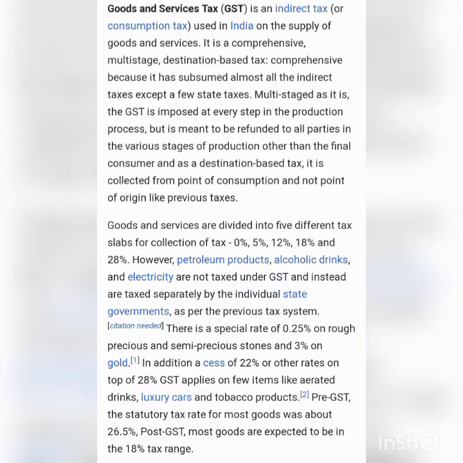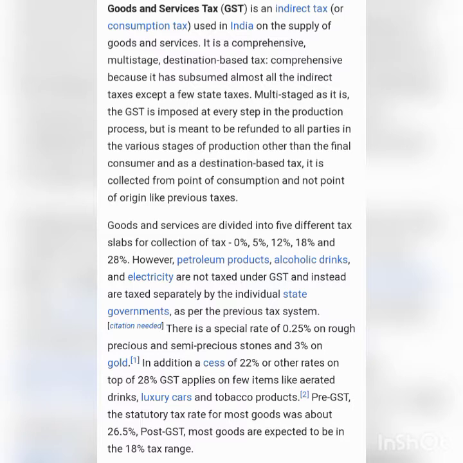There are three main components of GST. They are CGST, SGST, and IGST. CGST means Central Goods and Services Tax. Taxes collected under CGST will constitute the revenue of the central government. The present central taxes like central excise duty, additional excise duty, special excise duty, central sales tax, etc. will be subsumed under CGST.